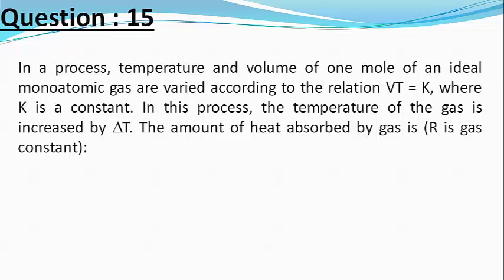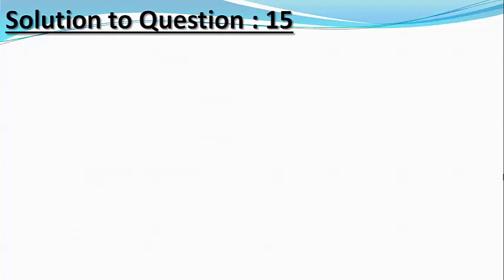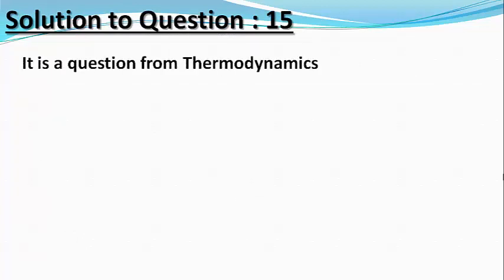In this process, the temperature of the gas is increased by delta T. The amount of heat absorbed by the gas is, where R is the gas constant. Our choices are 3 by 2 R delta T, 1 by 2 R delta T, 2 K by 3 into delta T, and 1 by 2 K R delta T. Friends, this is an interesting question from thermodynamics and only one choice is correct.